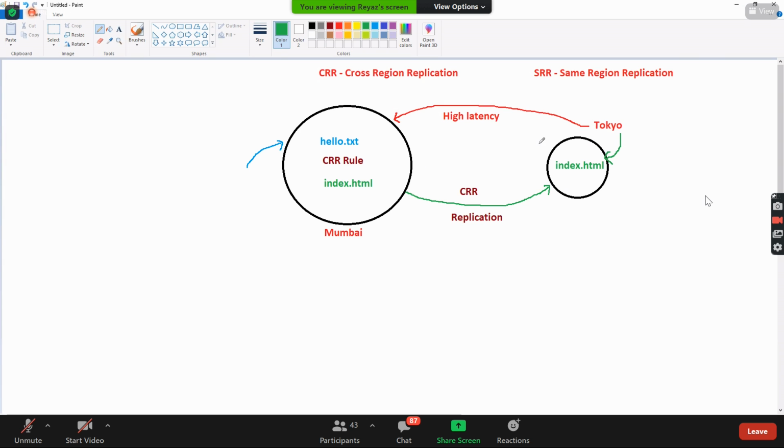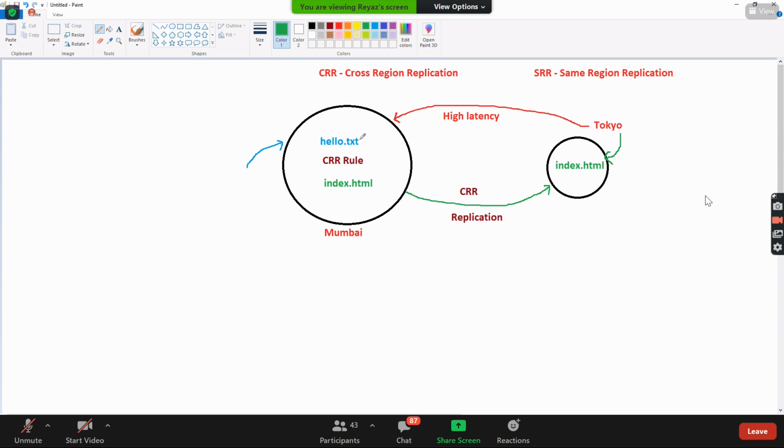If both the buckets are in the same region, that is called SRR, same region replication. Guys, there might be a requirement that two buckets should be synchronized or replicated to each other. In that case, we can use the concept called CRR.